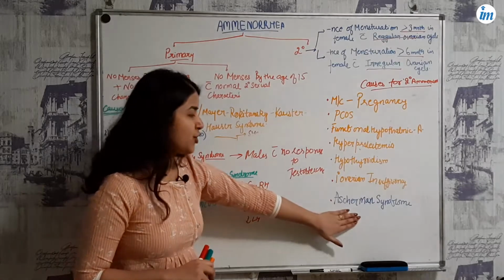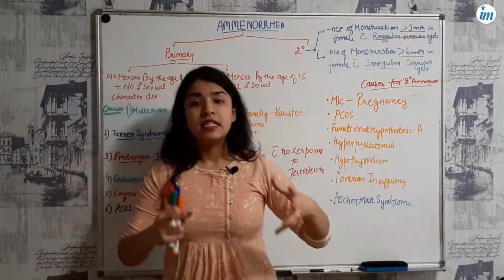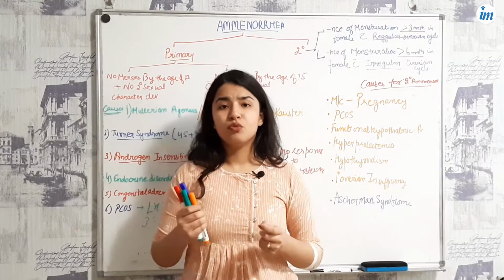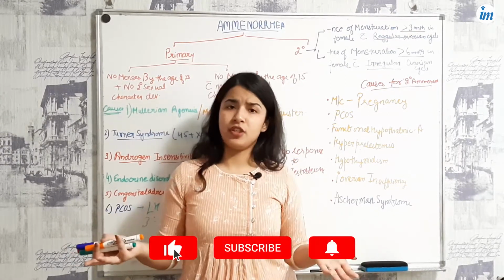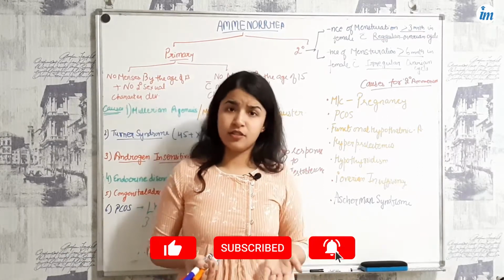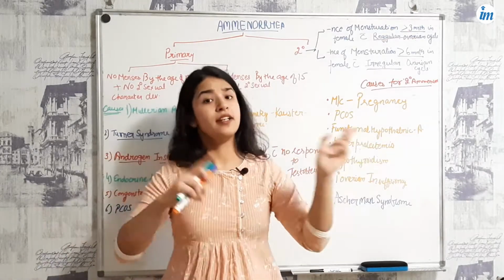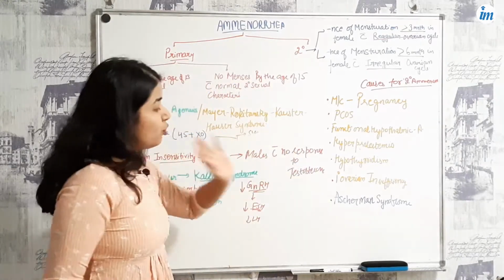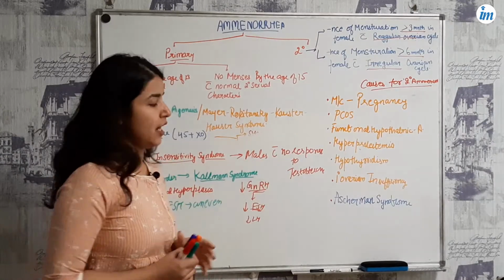And Asherman syndrome: here you will see scar formation in the uterus, which will lead to less functional endometrium and hence no menstruation at all. Generally, the functional layer of the endometrium is responsible. In Asherman, the functional layer is replaced by scar tissue. So you will see amenorrhea. So this is about the causes of primary and secondary amenorrhea.